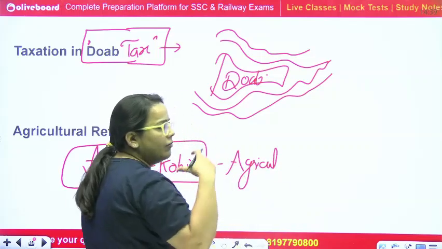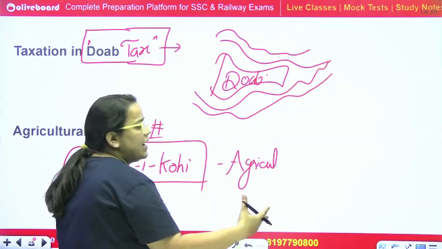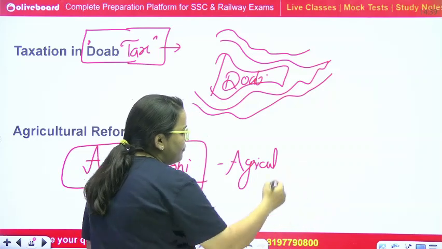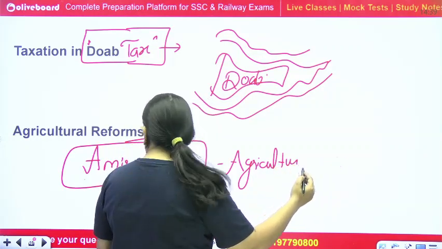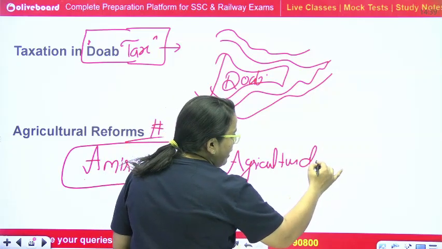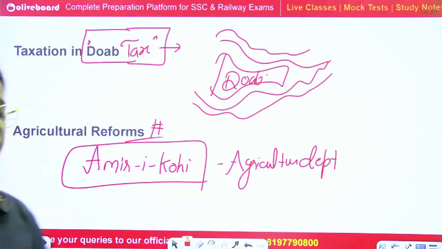Like Balban introduced some departments, Diwan-e-Bandagan and Mustakhraj and different ones, he started the Amir-e-Kohi or Diwan-e-Kohi agriculture department. Okay. One more incident took place during Muhammad bin Tughlaq, especially the Kharchil war, or you can say the agrarian reform, the Khurasan expedition, right? Or the Kharchil war.